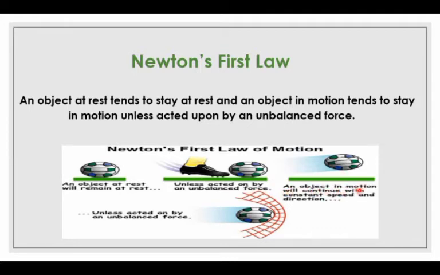The object in motion will continue with constant speed and direction, but after striking the net of the goal, an unbalanced force acts and the ball stops.